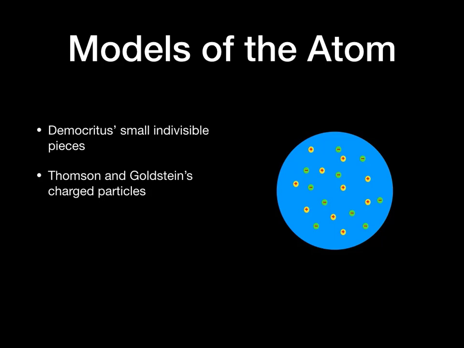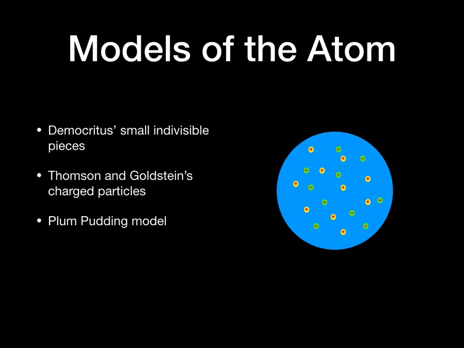Well, they knew that charged particles will react to a magnetic field. And since these things were bending opposite directions, they said, well, those two beams that we're seeing must be charged particles, and they must have opposite charges. Therefore, the atom must actually be made up of these positive and negative charges. And since they knew that positive charges repel each other and negative charges repel each other, but opposite charges attract each other, they just thought that all these positive charges must just be kind of mashed together, and that the atoms that Democritus had proposed really must be made of positive and negative particles, just kind of all mashed together, and they called that model the plum pudding model.